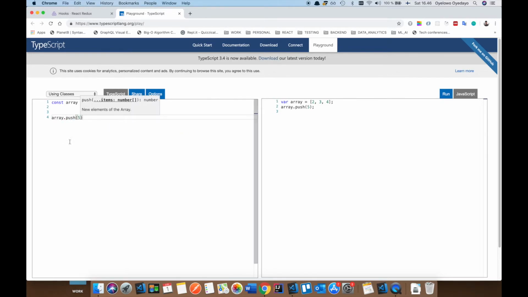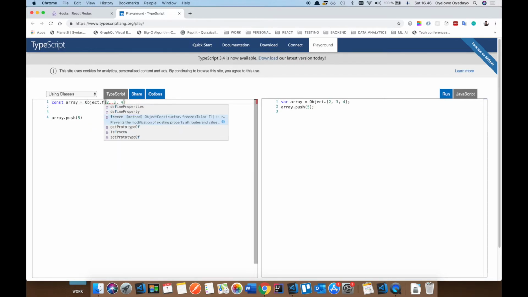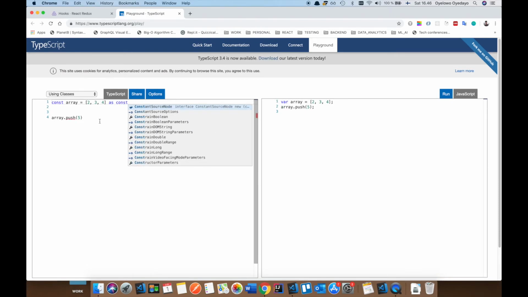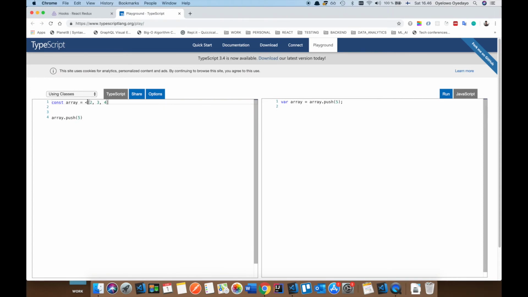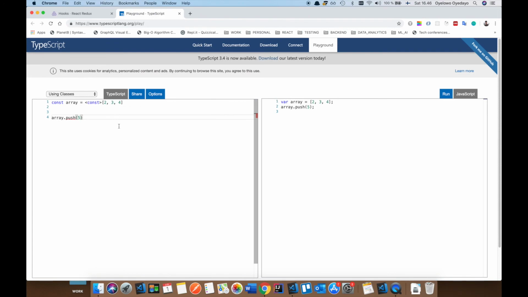If you do object dot freeze, it's going to complain now, right? But with this feature, you can basically just say as const. That is really beautiful. You can also do it this way. It's really beautiful.